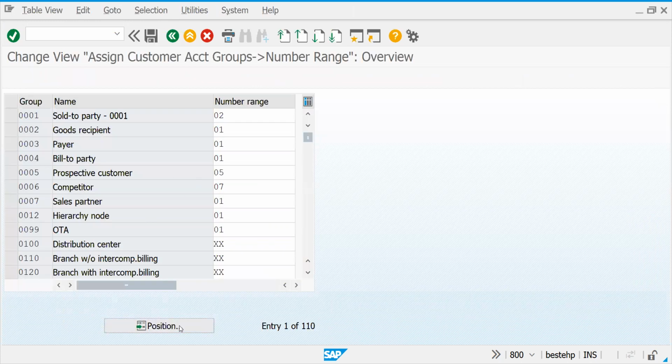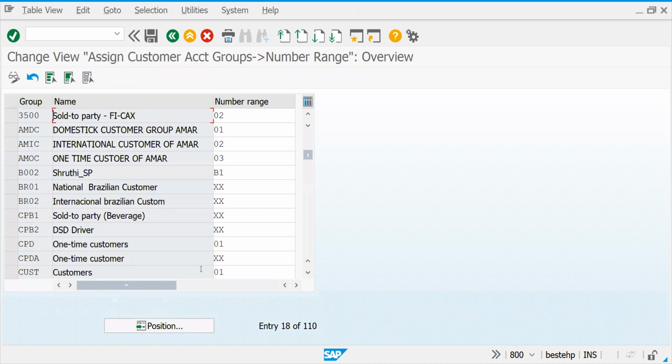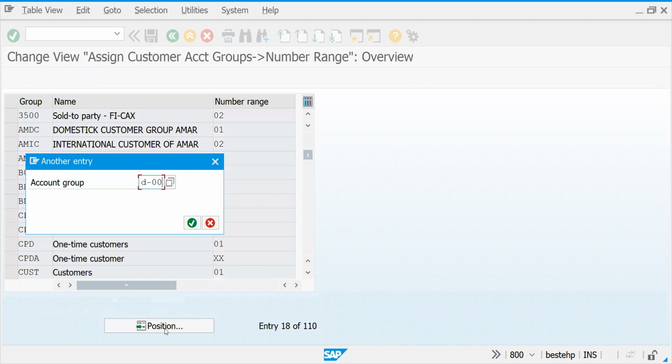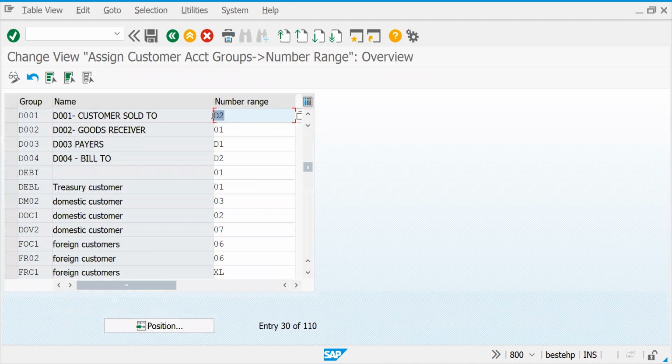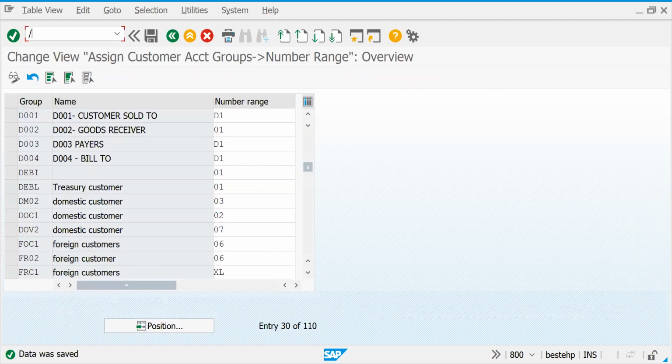Within that 27 is there. Our account group is D001, so instead of D2, I'm making it D1. This also I will make D1. To show the difference, I have created two kinds of number ranges, internal and external.